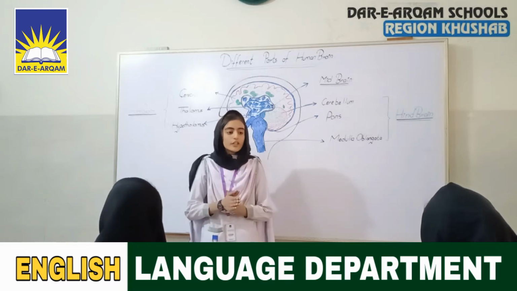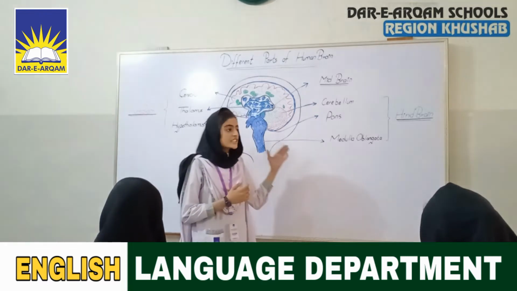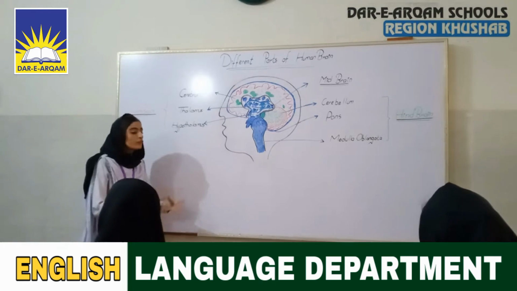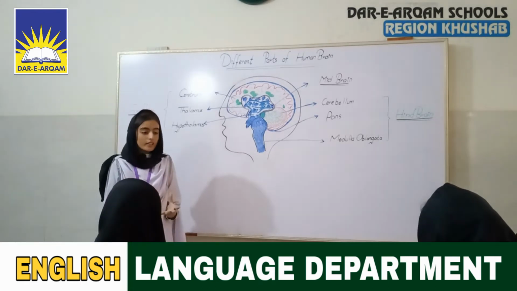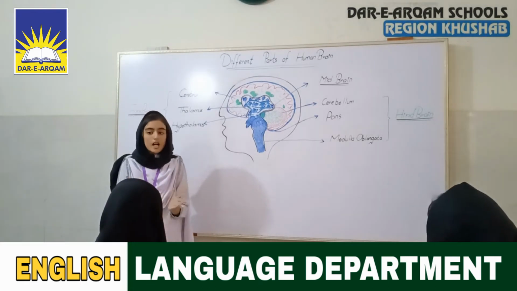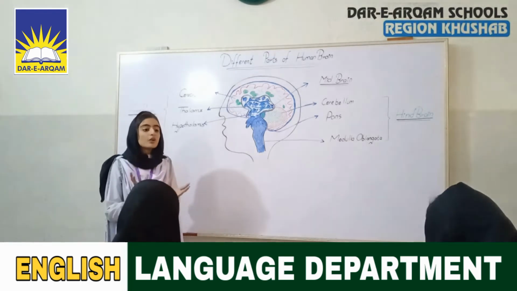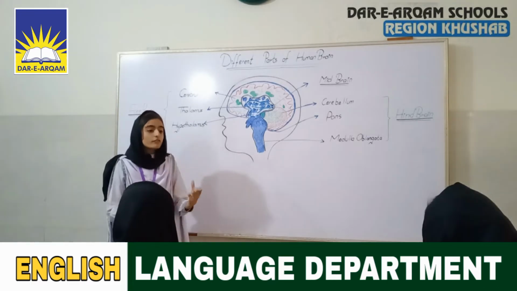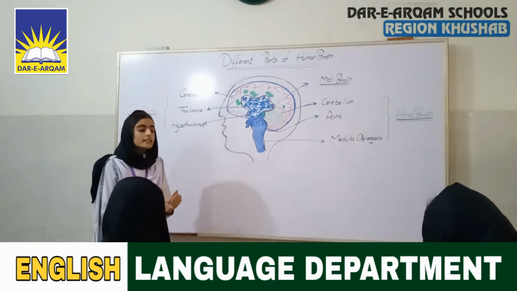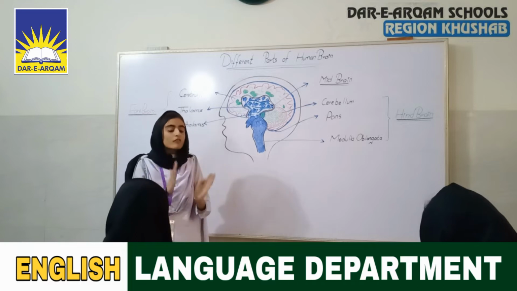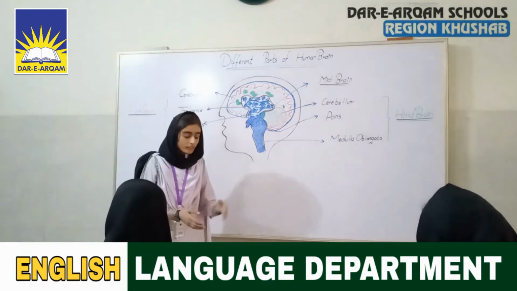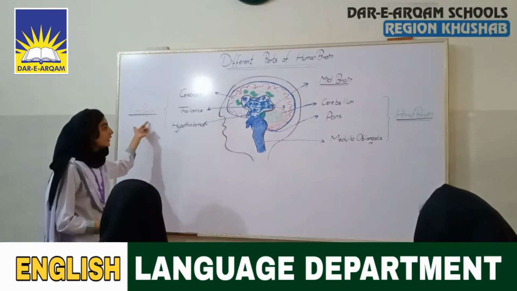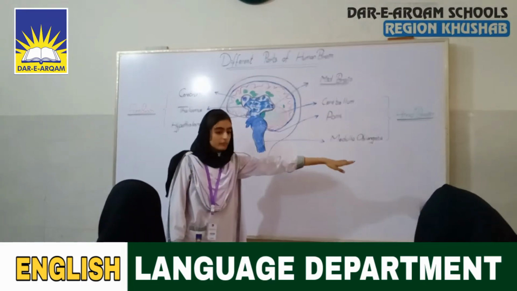Today I'm in front of you to present my topic, which is the brain and the different parts of the human brain. First of all, you should know what the brain is. The brain is the most important part of the body because it is the control system of our body. There are lots of organs in our body which perform different functions, but the brain is the organ which controls every function of our body. And the brain is divided into three parts: forebrain, midbrain, and hindbrain.